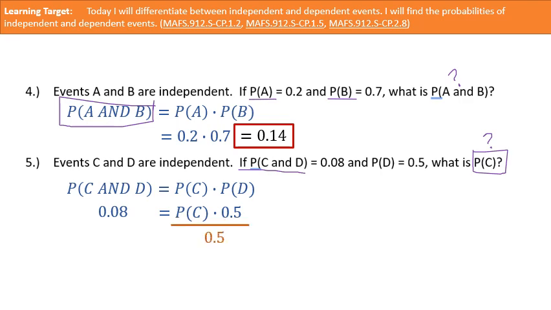So we're going to divide by 0.5. That should cause the 0.5s to cancel, and we'll end up with the probability of C. Does that make sense? But whatever we do to one side, remember we have to do to the other side. So grab your calculators. 0.08 divided by 0.5, and that's the probability of C. 0.16. Is that okay? Done and done?